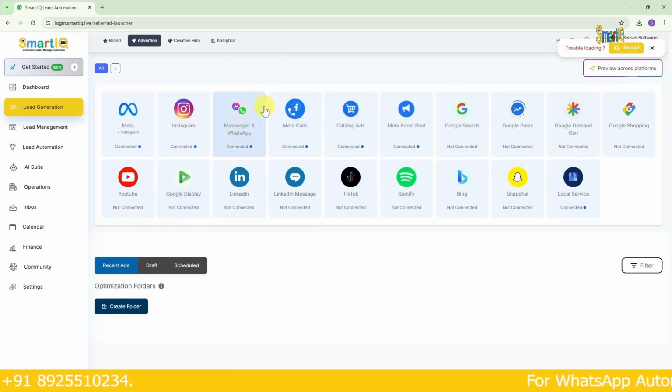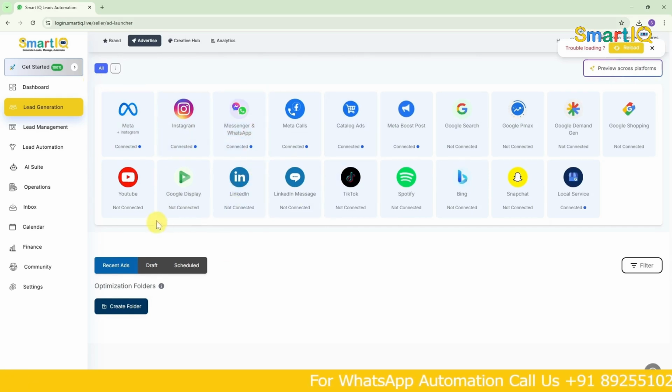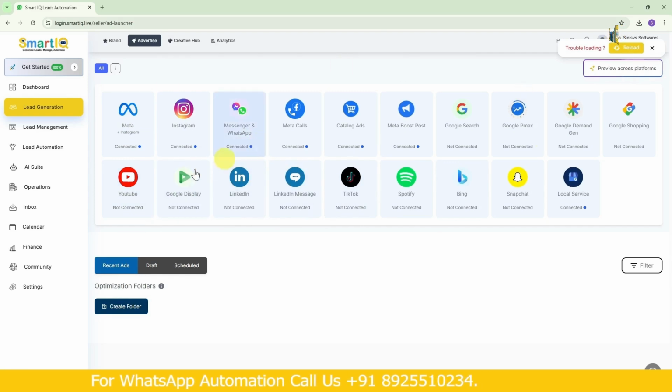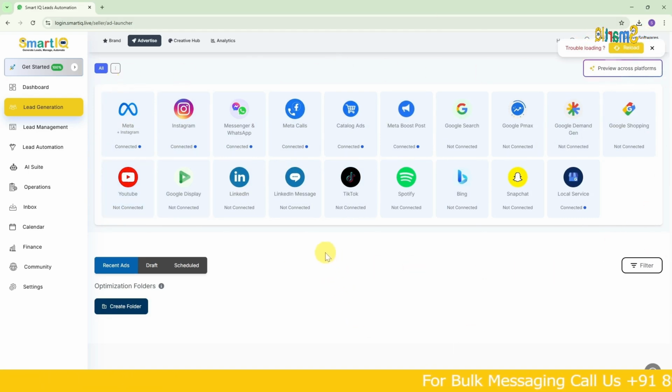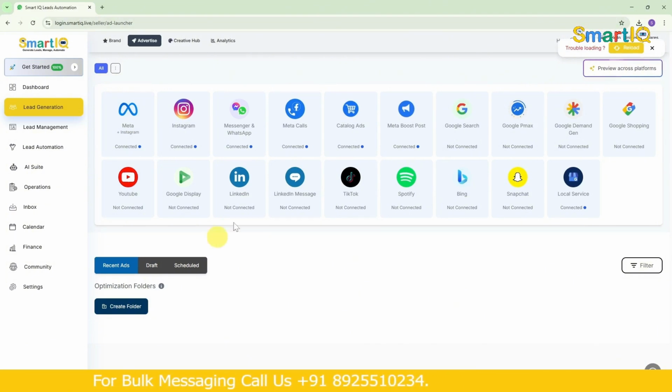If you need this connection setup, when you contact our team, they will handle it for you. They will guide and help you out. Once that's done, there are no issues. After this, we can look at what the next step is. Like I said, you can manage all your accounts here in a single unified platform. Instead of opening Instagram separately and checking, or opening Facebook and checking, which takes up so much time manually, we can simply finish everything right here.